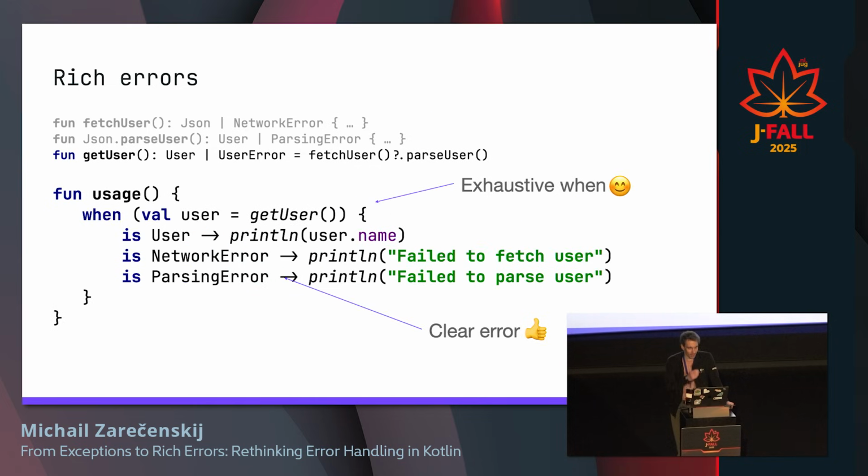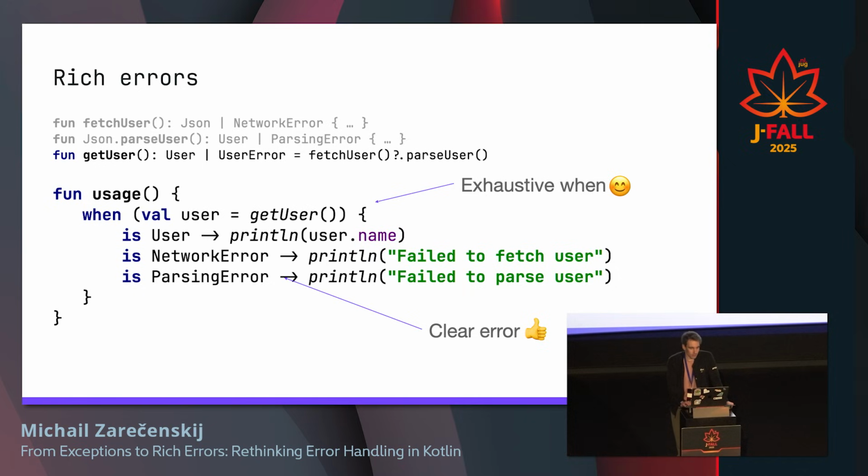And of course, we did all of that for extensibility because we wanted to avoid this problem when null combines a bunch of errors. And here, because our getUser returns user or a bunch of errors, now we also have all the information about errors, and this one is exhaustive, so that we checked all the errors in the when branch.